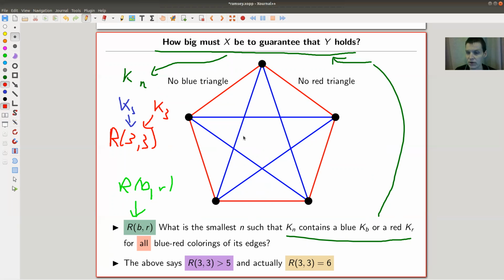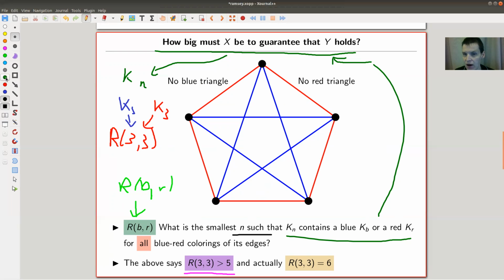Let's have a look at the example. So I claim that this picture here shows that R33 is not 5. It's at least 6. So how can we see that? The point is, what is the smallest n such that this holds? In order to rule out a certain n, you just need to find a coloring where this doesn't hold, right? So here's a coloring where there is no red triangle nor a blue triangle.